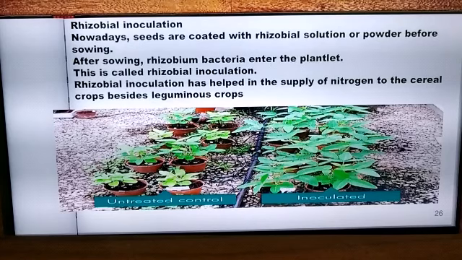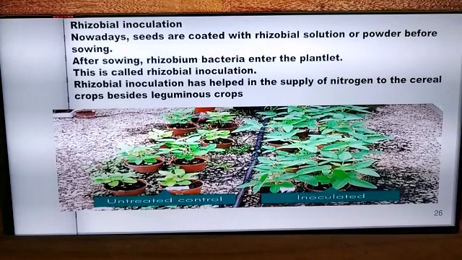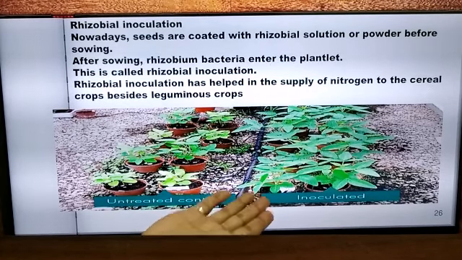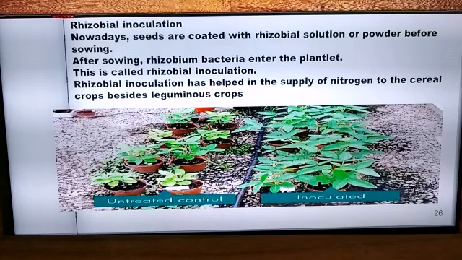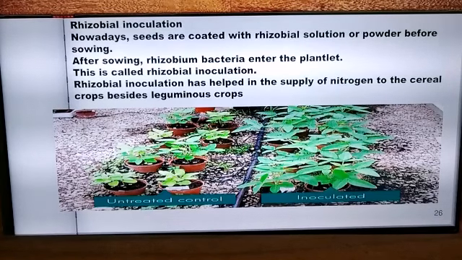You can see the difference when the plantlet is not treated with the Rhizobium solution or the Rhizobium powder. You can see the growth of the plantlet, whereas when the seeds or maybe the rootlets are treated with the Rhizobium powder or the solution, you can see how well the growth of the plant has taken place. So this is the untreated plant, and this is the inoculated, that is a rhizobial inoculated plant, and see the wonderful growth of the plant that has taken place by rhizobial inoculation.